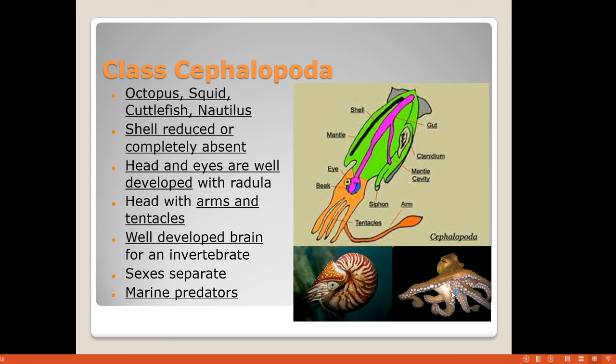In case of squids there is the presence of 6 arms. In case of octopus there is the presence of 8 arms. The presence of arms in case of cephalopods. Then a very well developed brain, and they are dioecious animals, sexes separate. And they are marine predators.